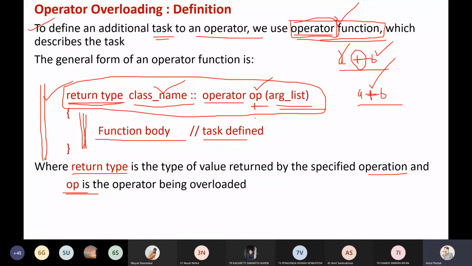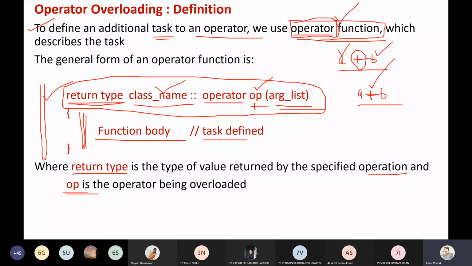Suppose I am overloading double ampersand, that generally indicates the logical and that you use in conditions. So that is the name of the operator. OP is the operator being overloaded. So in this case, what is the name of the function? Operator keyword and OP is the name of the function. OP is preceded by the keyword operator, and operator OP is the name of the function.